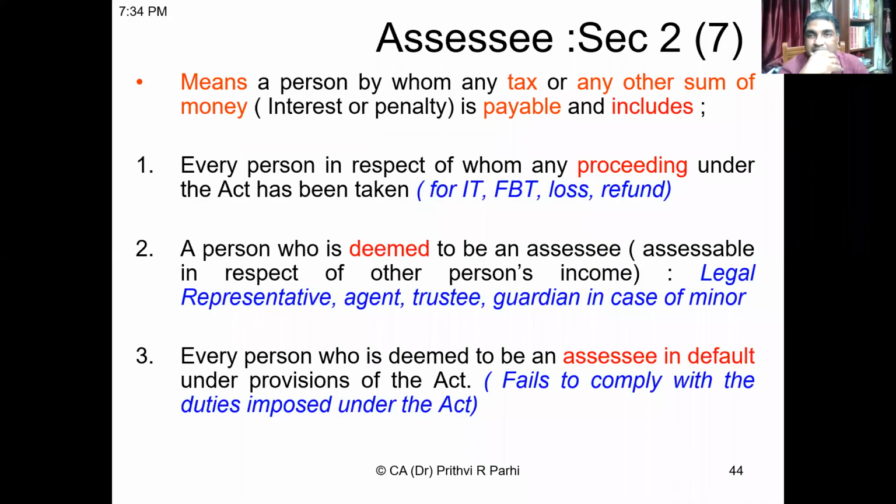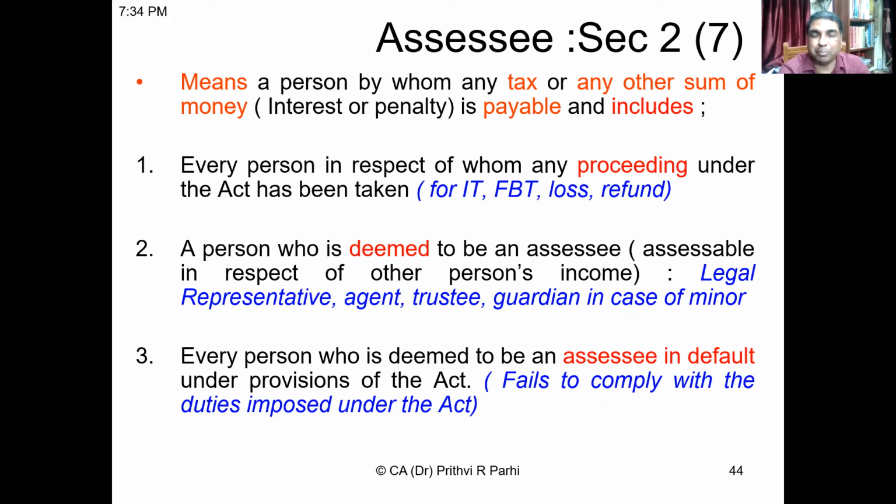Sir, please explain again the assessee. Okay, you want to understand the meaning of assessee again. Have a look at the definition, section 2, clause 7. It is again an exhaustive as well as inclusive definition. It means a person by whom any tax or any other sum of money is payable. Suppose you have not paid any tax that is payable, you are an assessee.